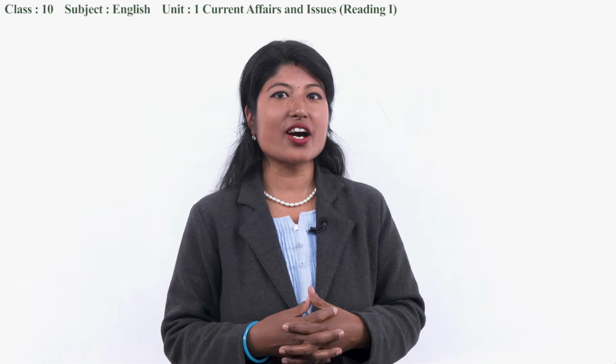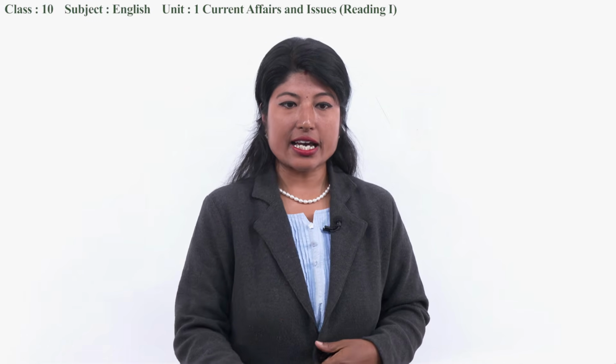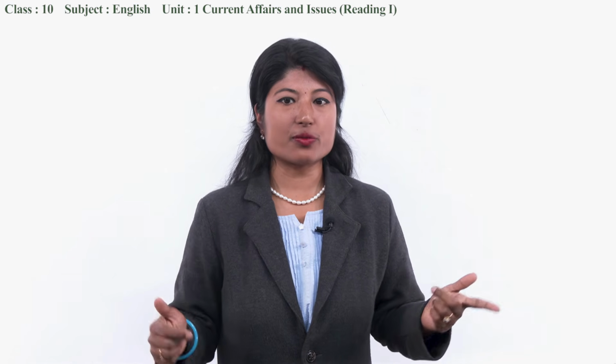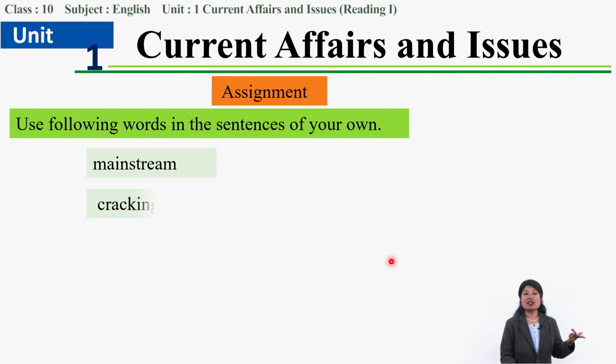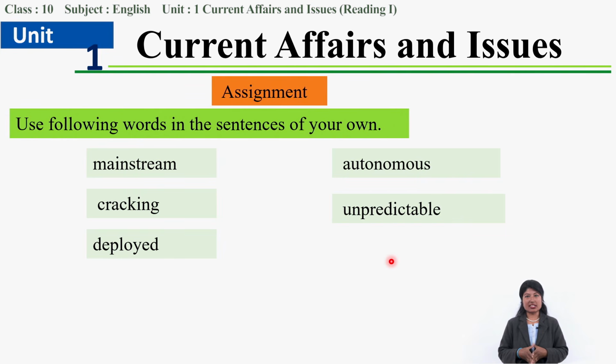I hope you enjoyed today's lesson and got it. I have a short assignment about vocabulary. Use the following words in sentences of your own: mainstream, cracking, deployed, autonomous, and unpredictable. Some word meanings we have already discussed, some you have to search yourself. Please use these words in sentences after searching the meaning in the dictionary.